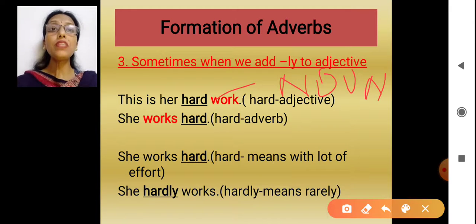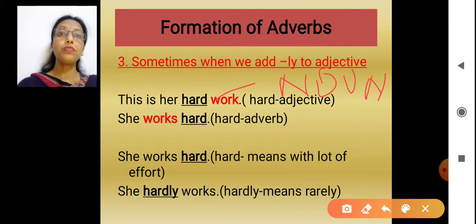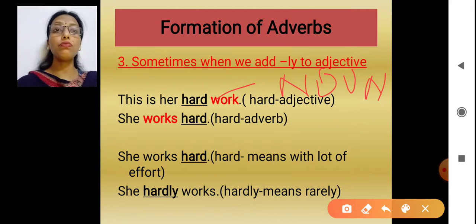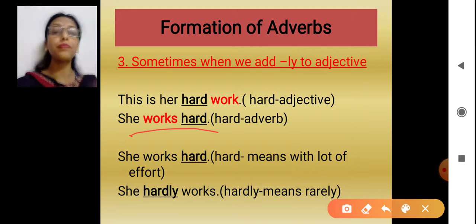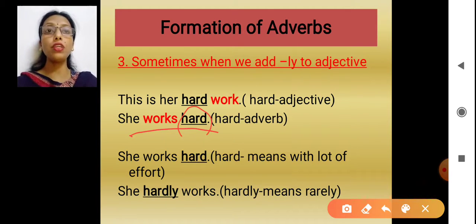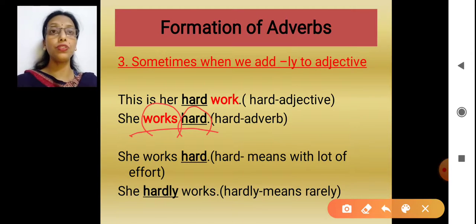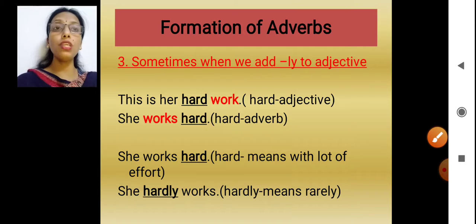Here, if I say this is her hard work, hard is taking the place of an adjective. Now, if I say she works hard, now hard is talking about works. What is works here? It is not a noun. It is a verb, an action word. She works. She is doing some action. How is she working? She is working hard.